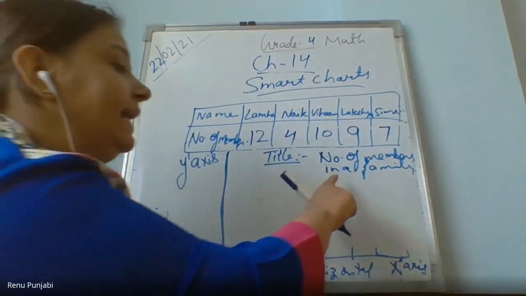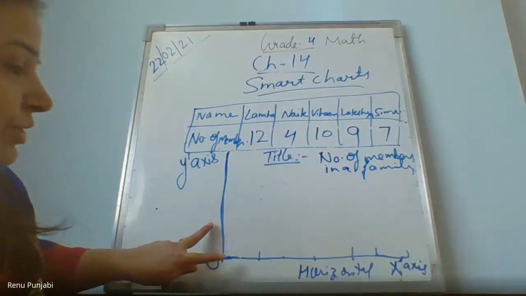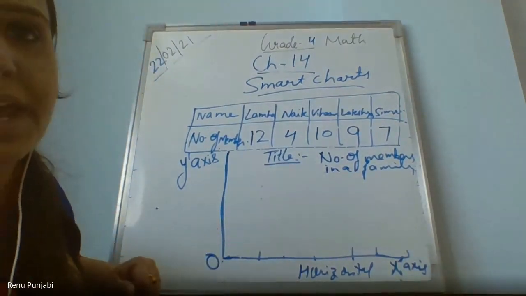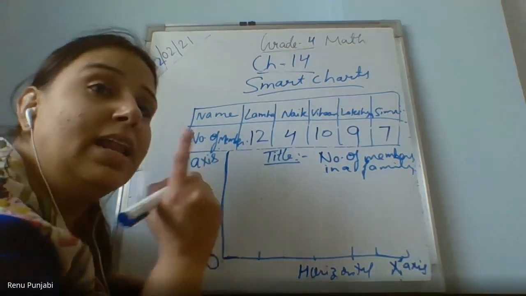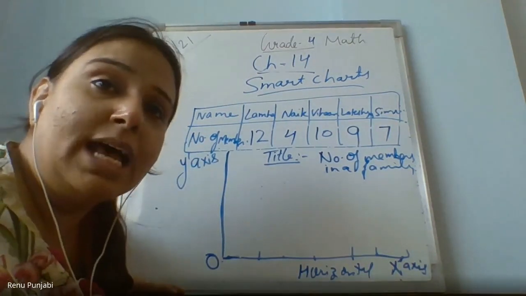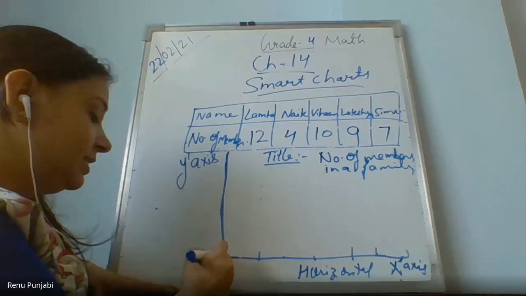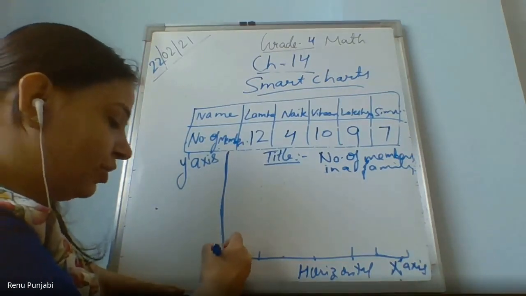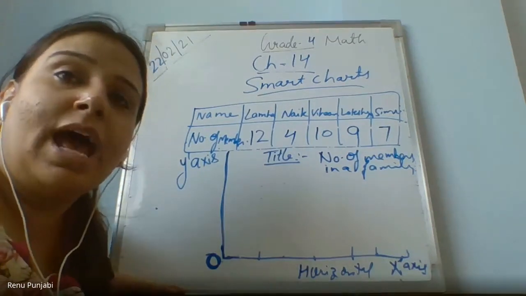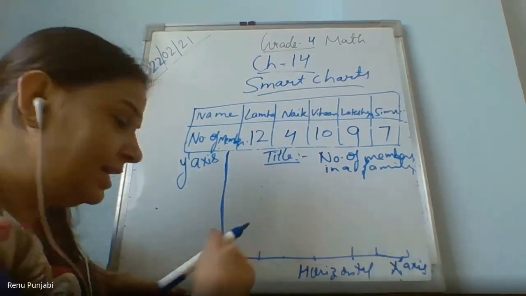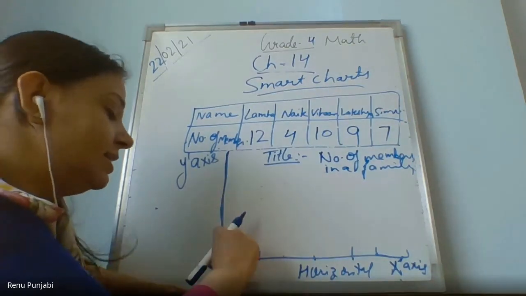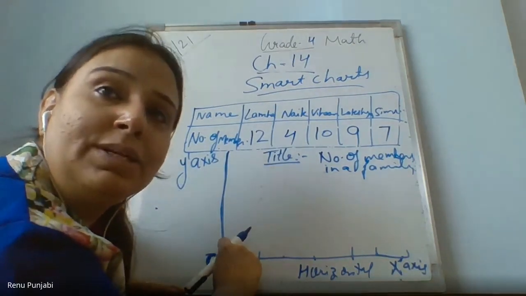So after writing the title, after putting the x-axis and y-axis, the third important thing is we have to put a scale. Now what is scale, you will ask? It starts from 0. Now in your maths book or in your graph notebook, you can see that there is a difference of 1 square that is equal to 1 centimeter.